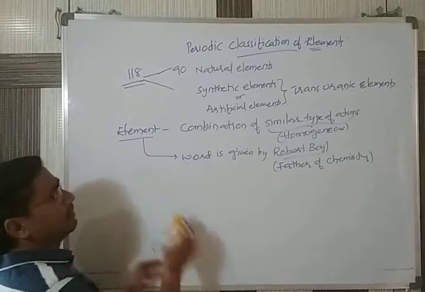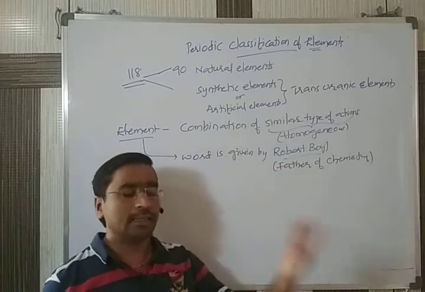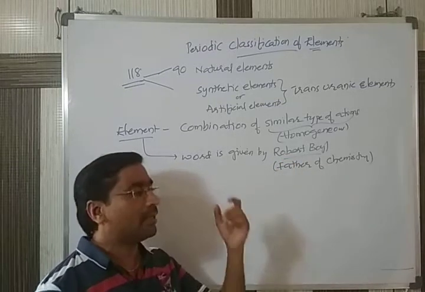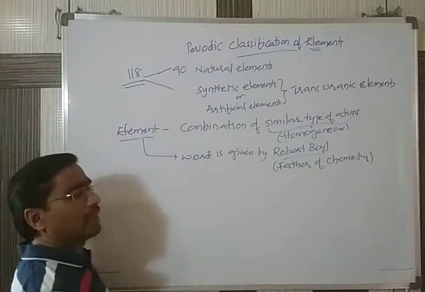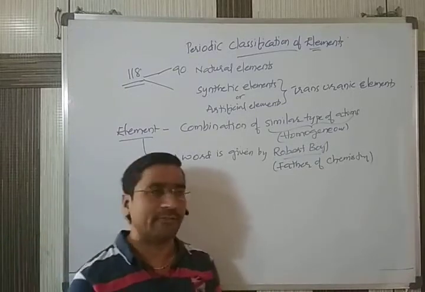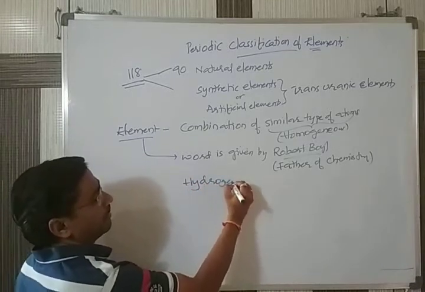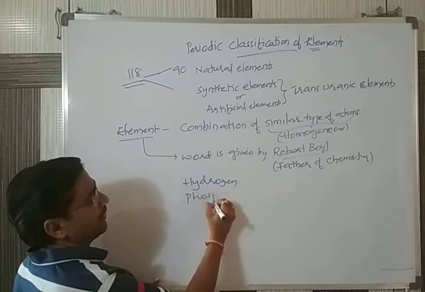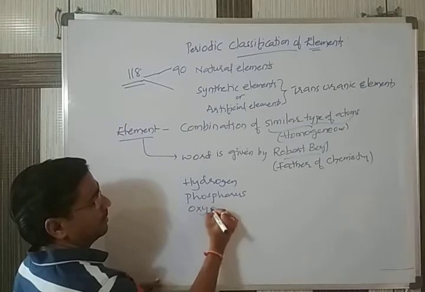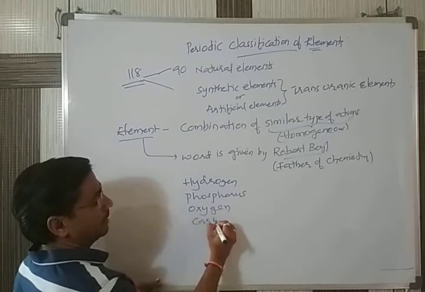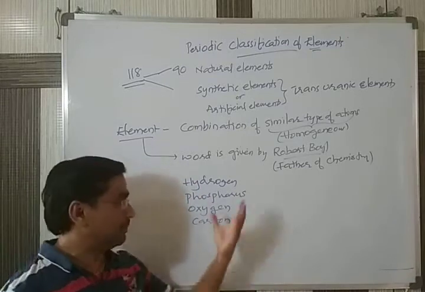After the word element was given by Robert Boyle, the different elements were given names, as we said: hydrogen, oxygen, different types of names. For example, hydrogen, next we have phosphorus, next oxygen, next carbon. Like this, they started writing the names.